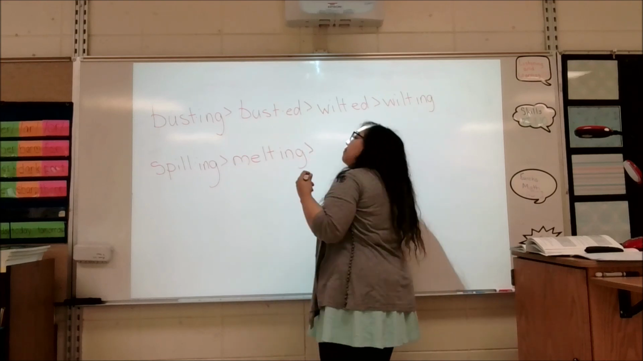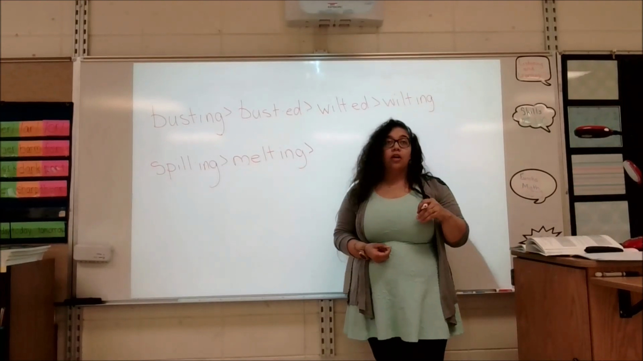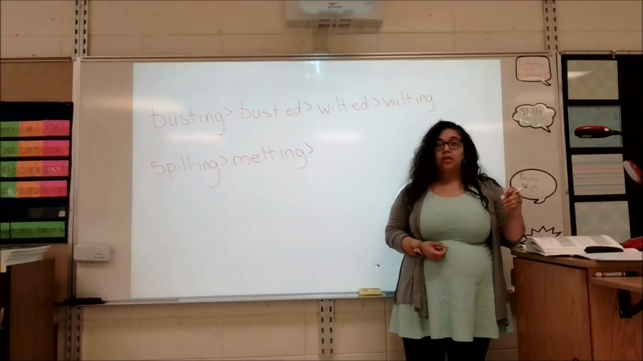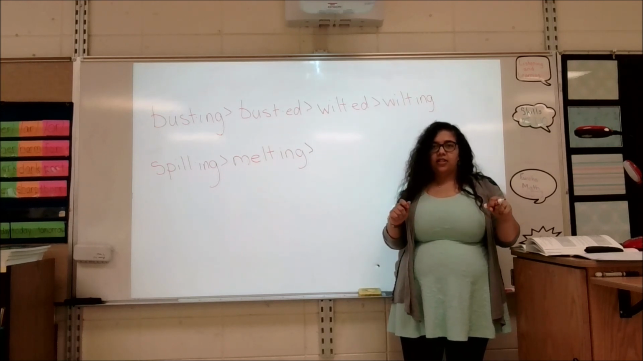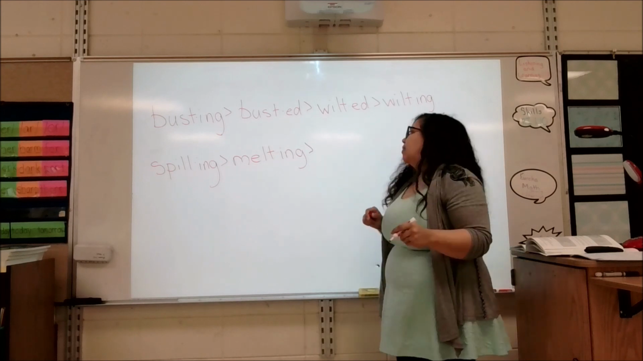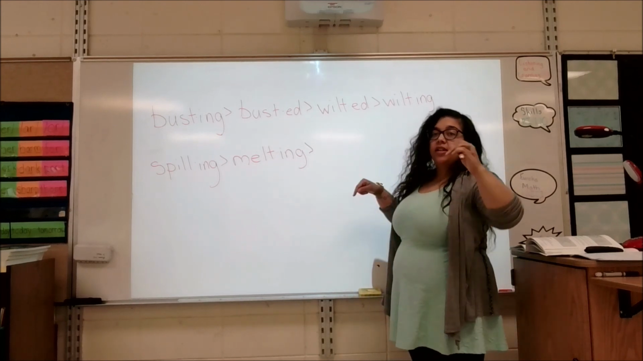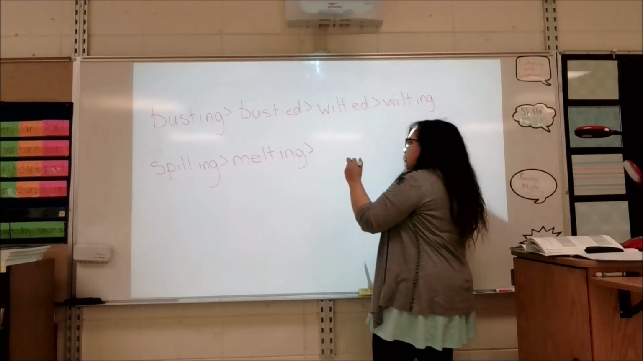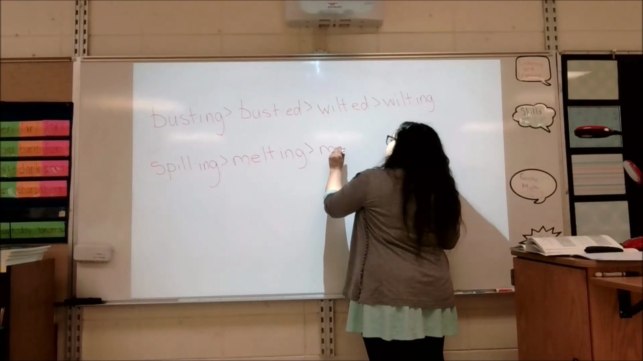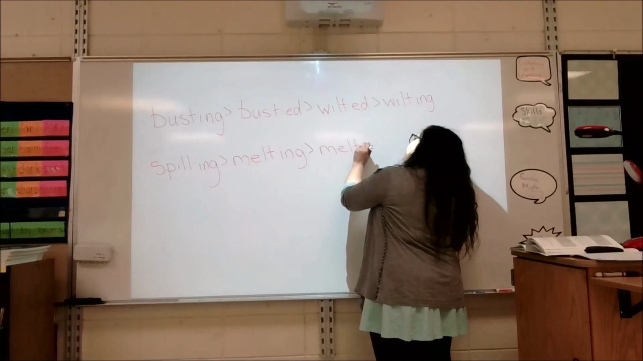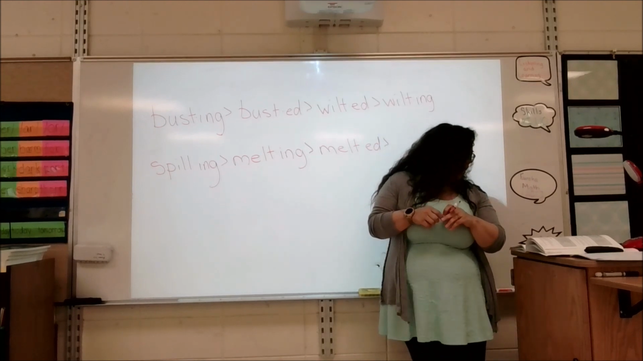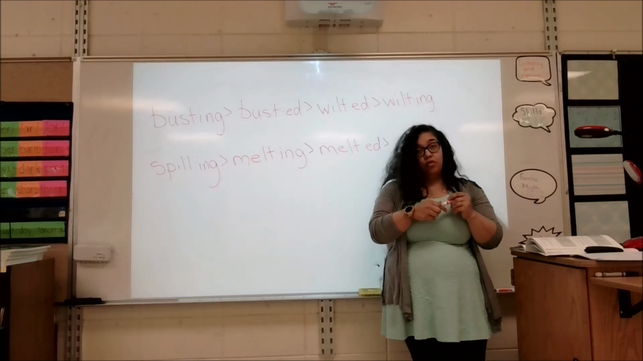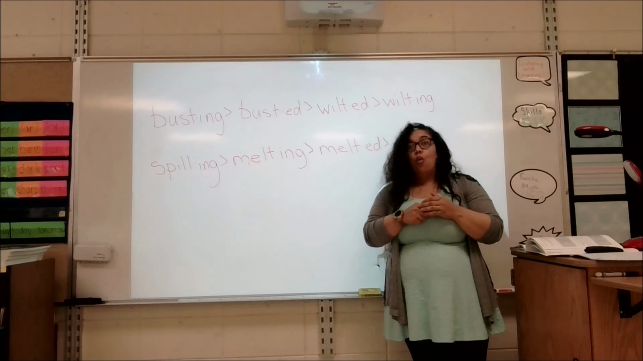Melting. From melting, I want to go to melted. What change am I making? The root or the ending? The first or second syllable? The ending. I'm going from ing to id. So I'm going from present to past. Melted. Melting to melted. Excellent.